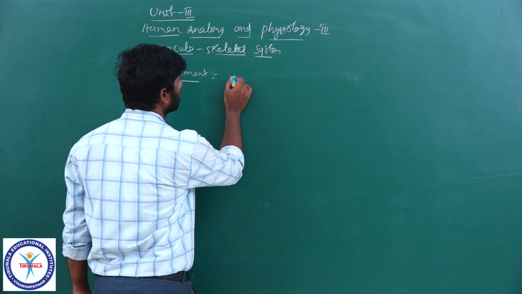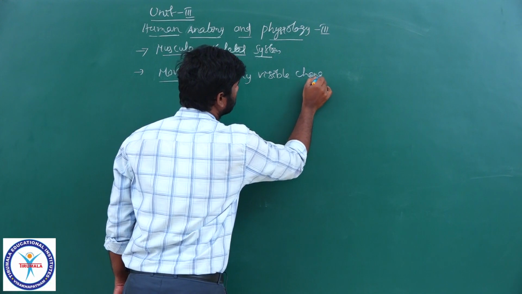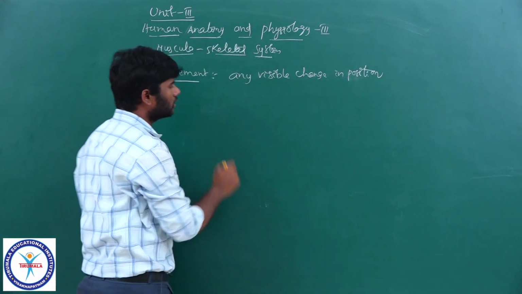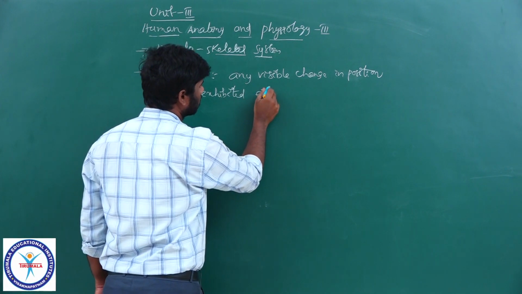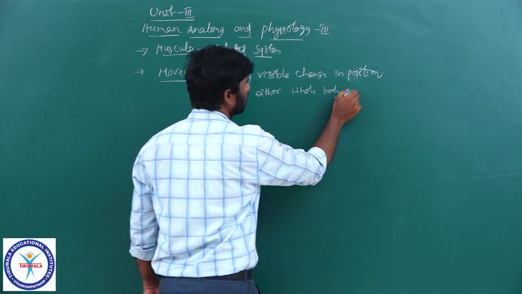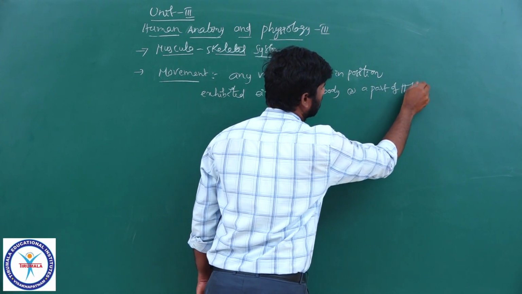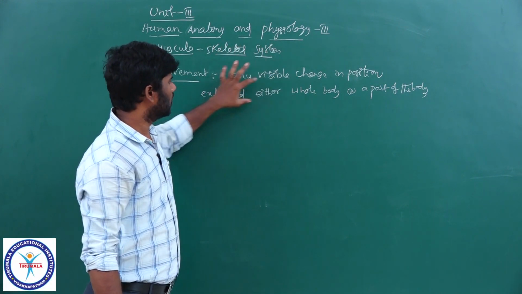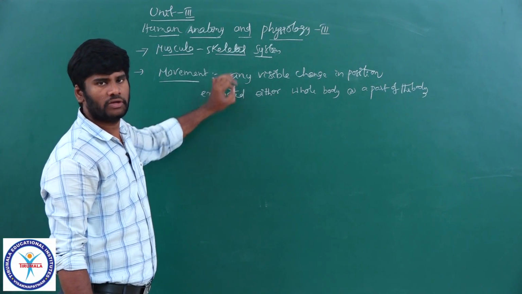It is defined as any visible change in position exhibited by either the whole body or a part of the body.